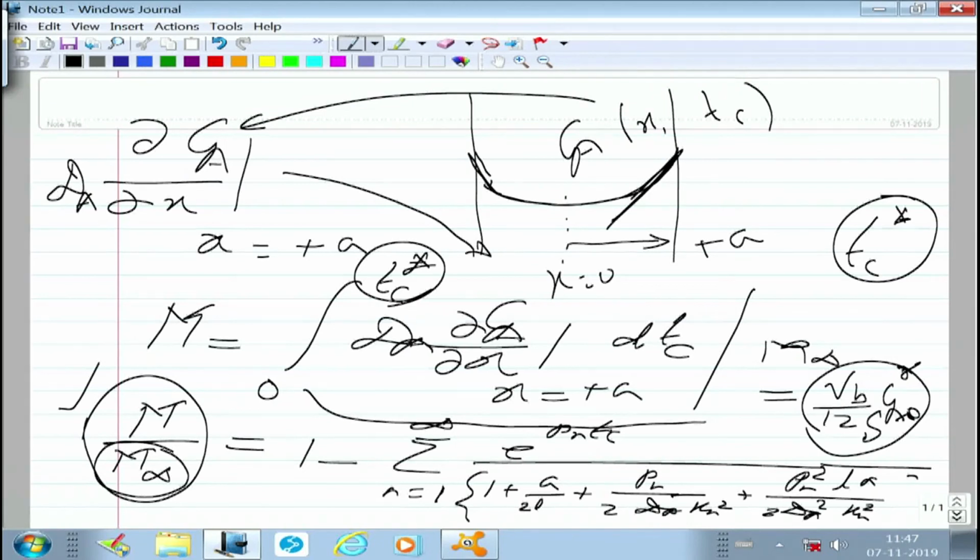This is the same curly bracket that I had written earlier. I will tell you. That is why I gave you this here.